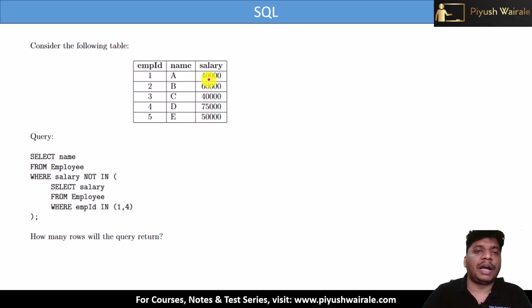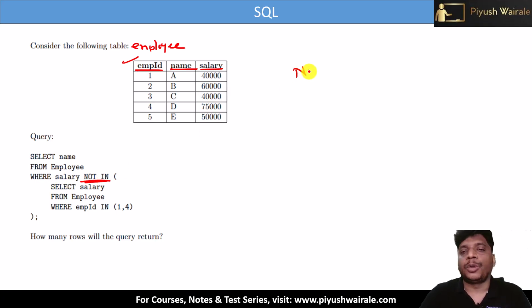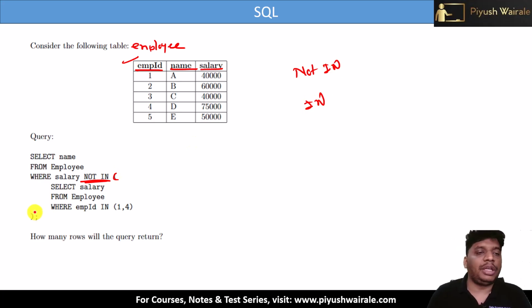Consider the following table. We have an employee table here with employee ID, name and salary. The query is: select name from employee where salary not in, and we have discussed how NOT IN and IN work. Here you can see the subquery: select salary from employee where employee ID in 1, 4. So employee ID is either 1 or 4, and we have to take the salary of these two rows.